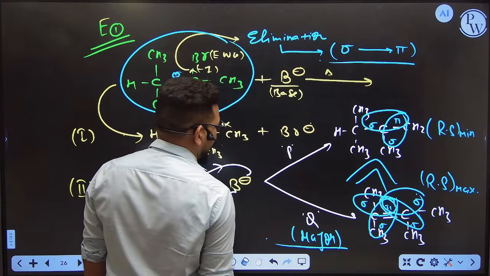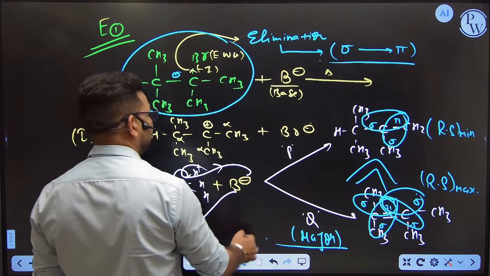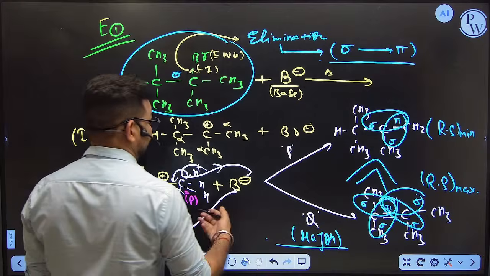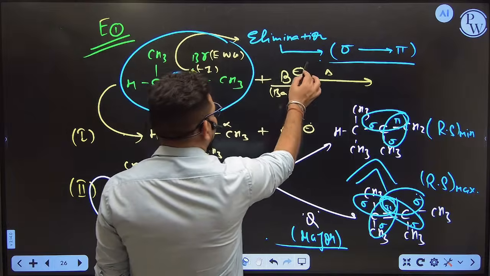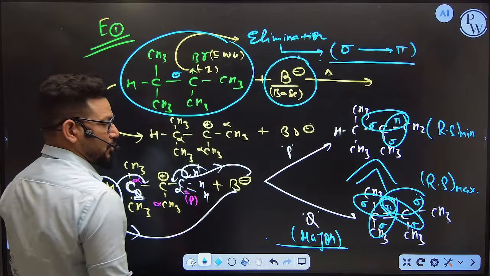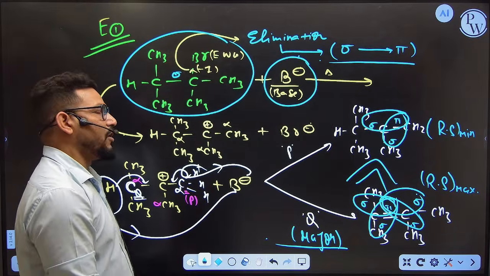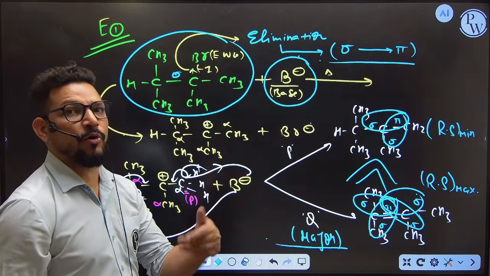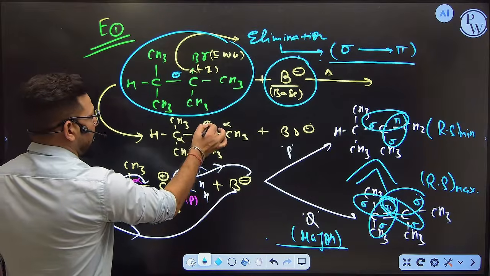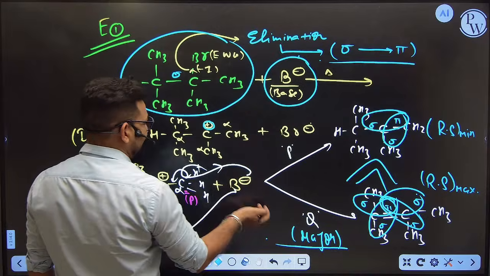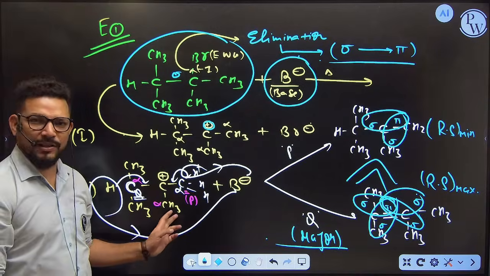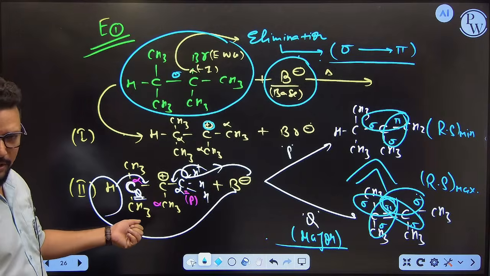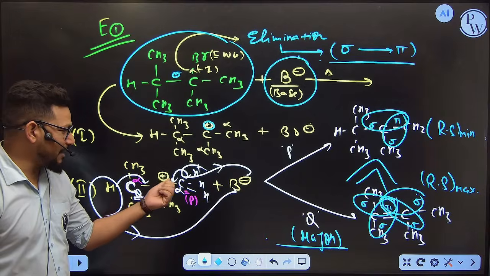Okay, so what is the base doing? Why are we using the base here? Because the base is needed to remove the alpha carbon hydrogen, because the base is a kind of ion which can extract the H plus, and it is not going to attack. You can see you have a positive charge, but the base is waiting here. The base is not going to attack the positive charge. The base is waiting for the H plus ion, and by hyperconjugation this carbocation is going to take help from the alpha hydrogen.